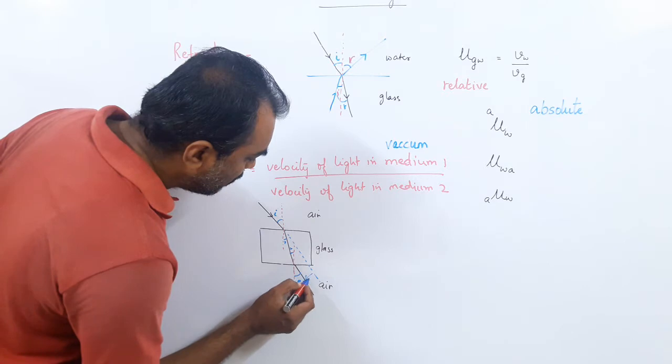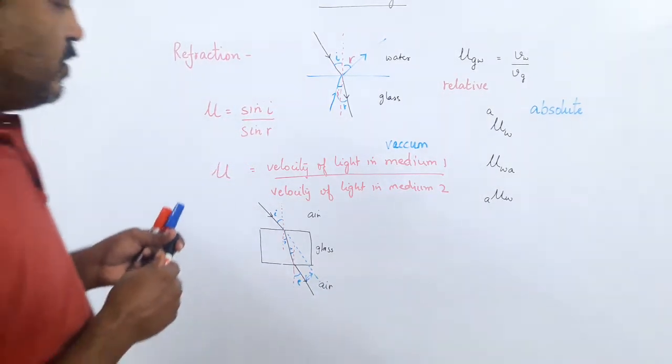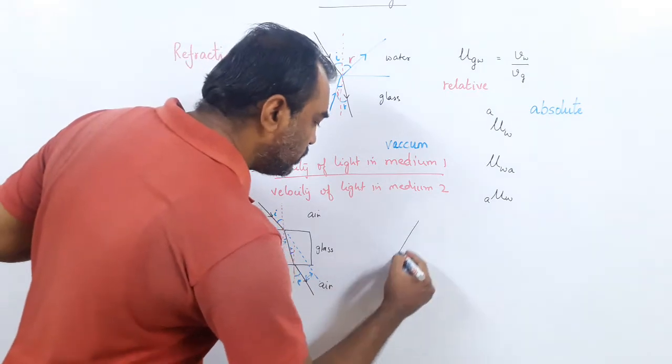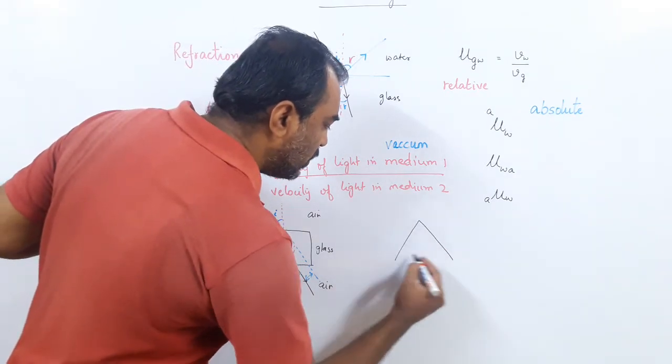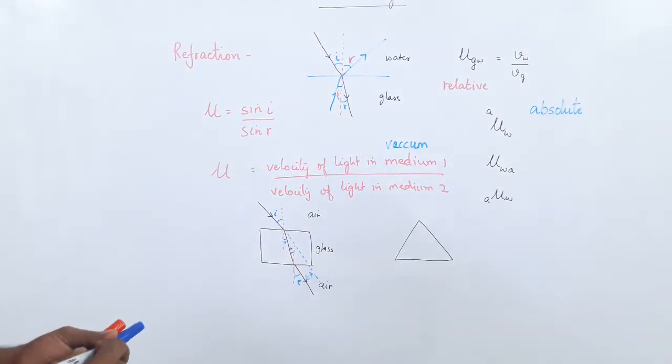This we call the lateral shift. Today we will see something else. We will take a glass prism. A prism is triangular in shape. Have you seen a prism? It is triangular in shape.